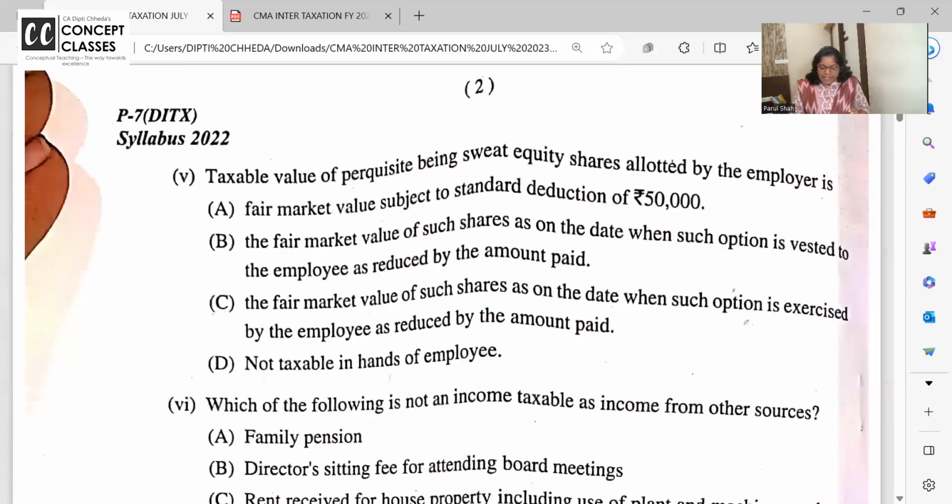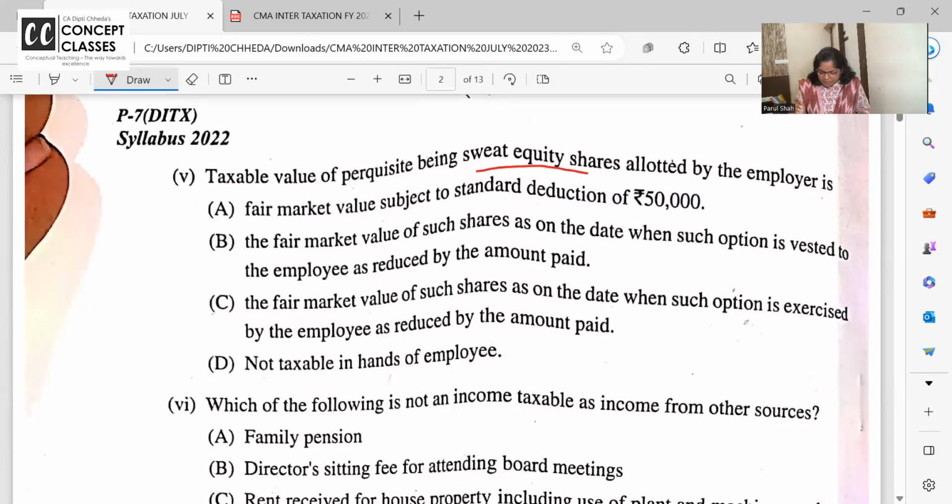Now, taxable value of sweat equity shares. This should be studied, as this is there in the salary chapter, this is there in the capital gain chapter, and this comes up again and again in the exam. So this MCQ is for sweat equity shares or for ESOP.